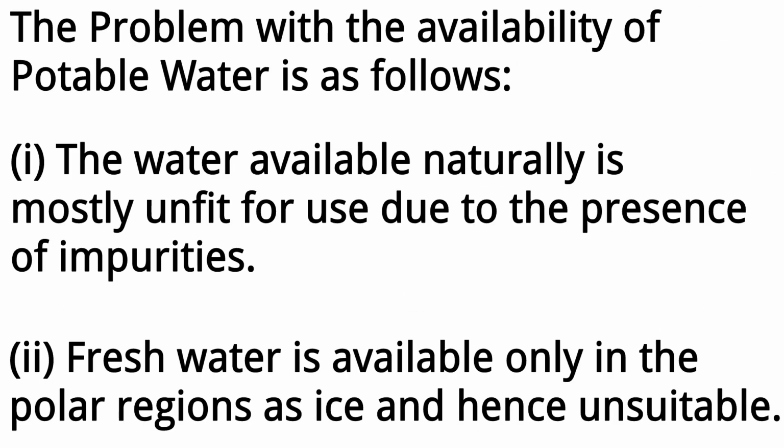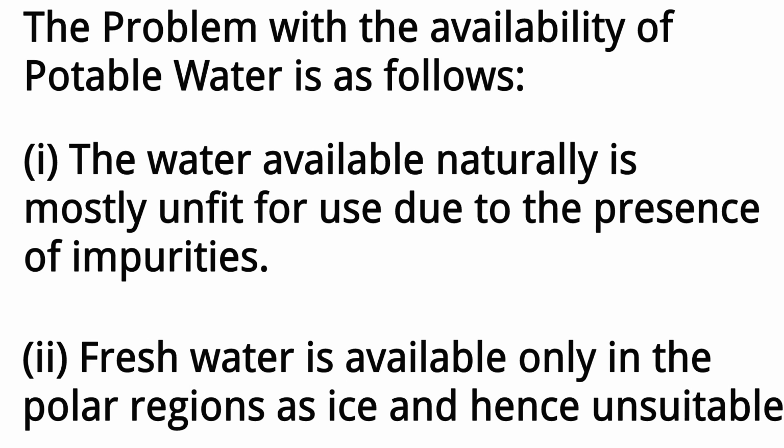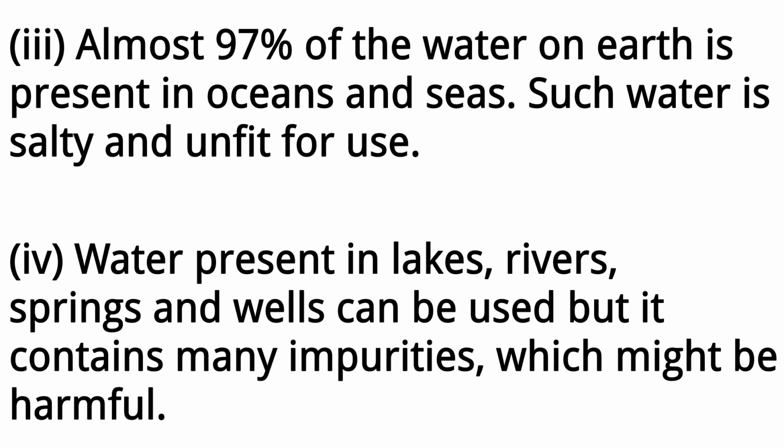The problem with the availability of potable water is as follows. 1. The water available naturally is mostly unfit for use, due to the presence of impurities. 2. Fresh water is available only in the polar regions as ice, and hence unsuitable. 3. Almost 97% of the water on Earth is present in oceans and seas. Such water is salty and unfit for use. 4. Water present in lakes, rivers, springs, and wells can be used, but it contains many impurities, which might be harmful.